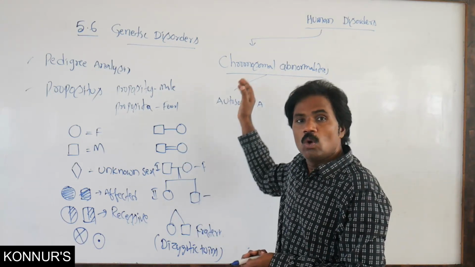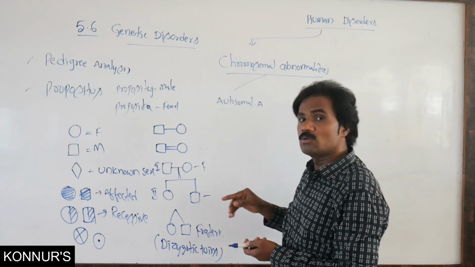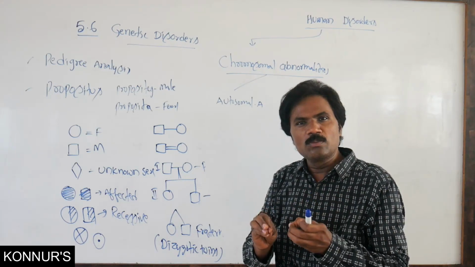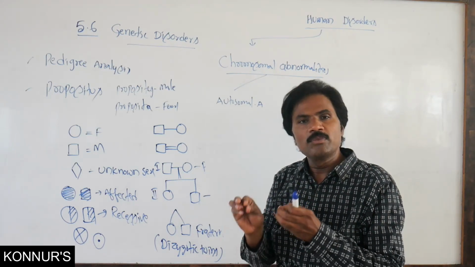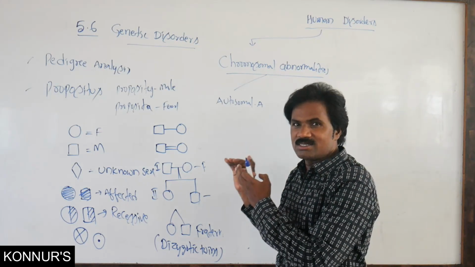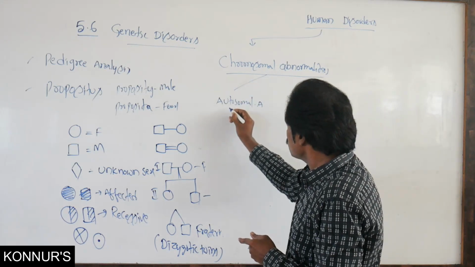In this, what autosomal chromosomal abnormalities are present? So you know about which type of diseases? Chromosomal autosomal abnormalities, and then those related to X, that is sex-linked abnormalities. What are the autosomal abnormalities?